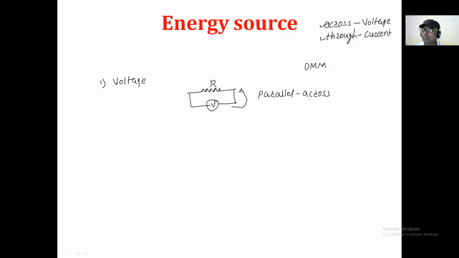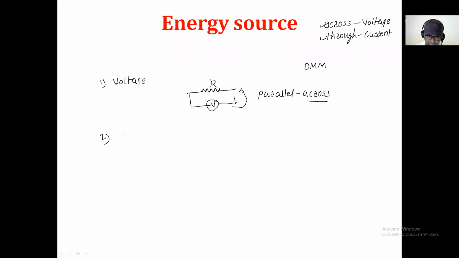Get my point? So that's why we always use this word while mentioning voltage. The voltage across resistance R is the sentence we use technically. So you just remember that the voltage we always measure in parallel. We never measure the voltage in series. And that's why we always use the sentence voltage across. Get my point? This is the first concept.